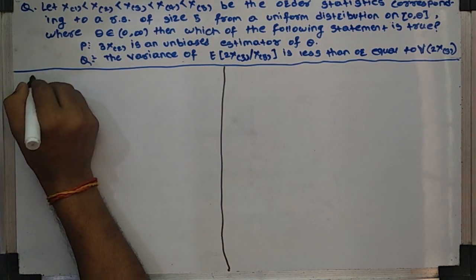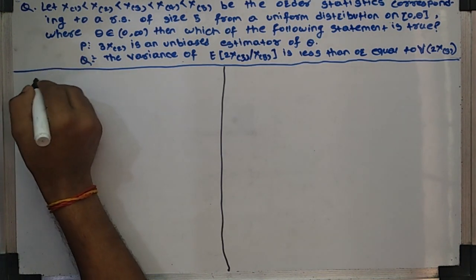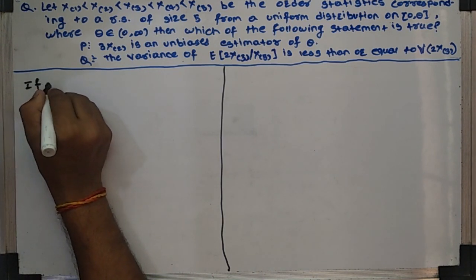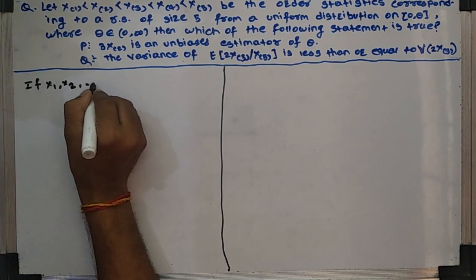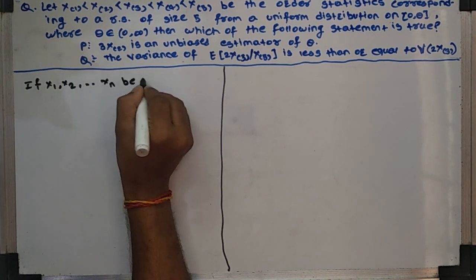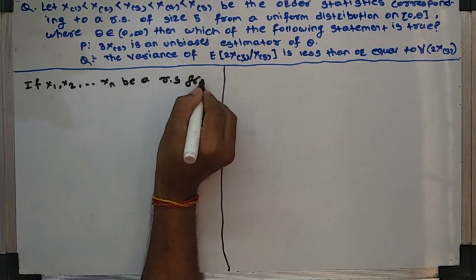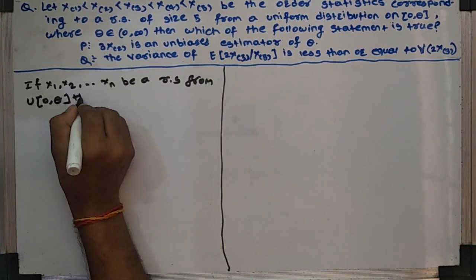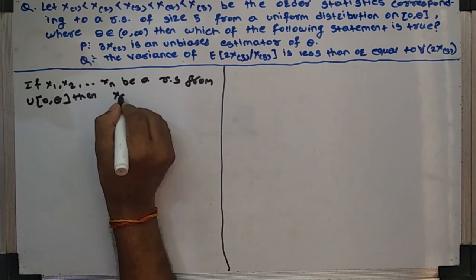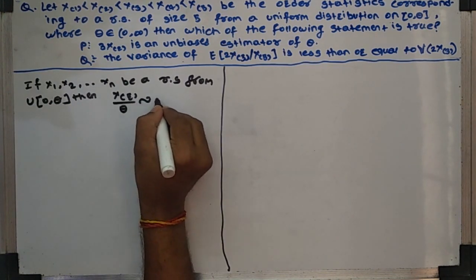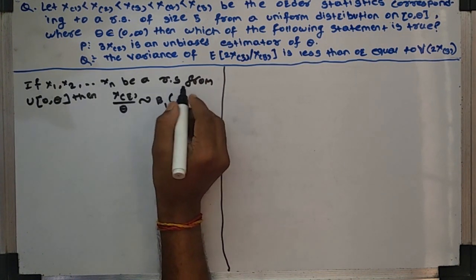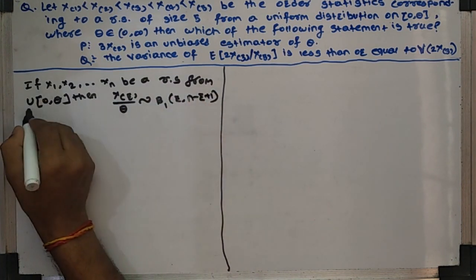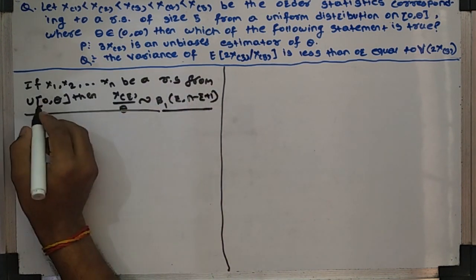We first check whether statement P is correct or not. We know that if X1, X2, ..., Xn is a random sample from uniform (0, theta), then X(r) upon theta follows a beta distribution of the first kind with parameters r, n minus r plus 1. This is the most important result. You should always remember this result.